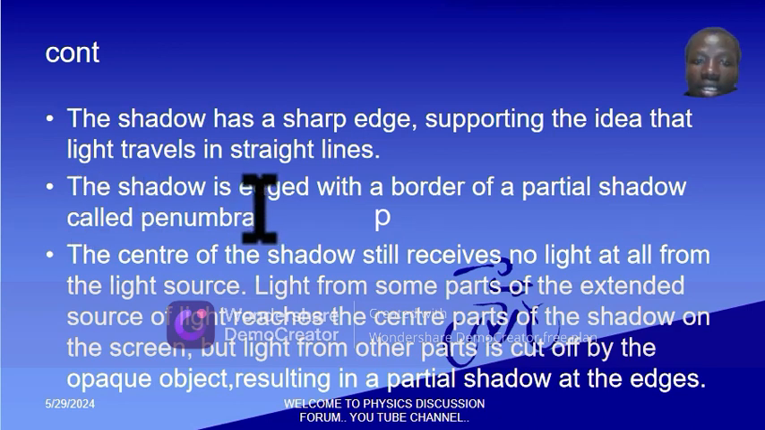So the shadow is edged with a border of partial shadow called penumbra. The center of the shadow still receives no light at all from the source. Light from some parts of the extended source of light reaches the center part of the shadow on the screen, but light from other parts is cut off by the opaque object, resulting in the partial shadow at the edges.